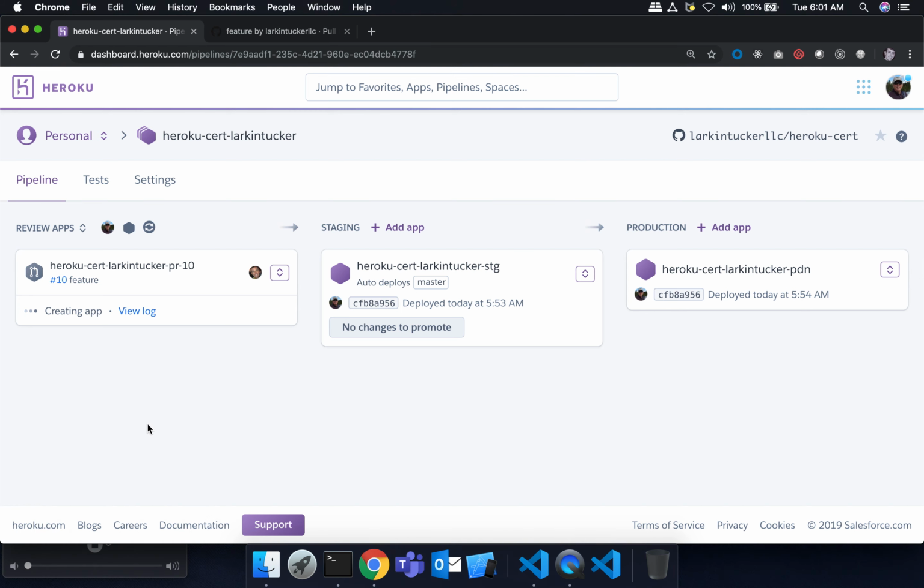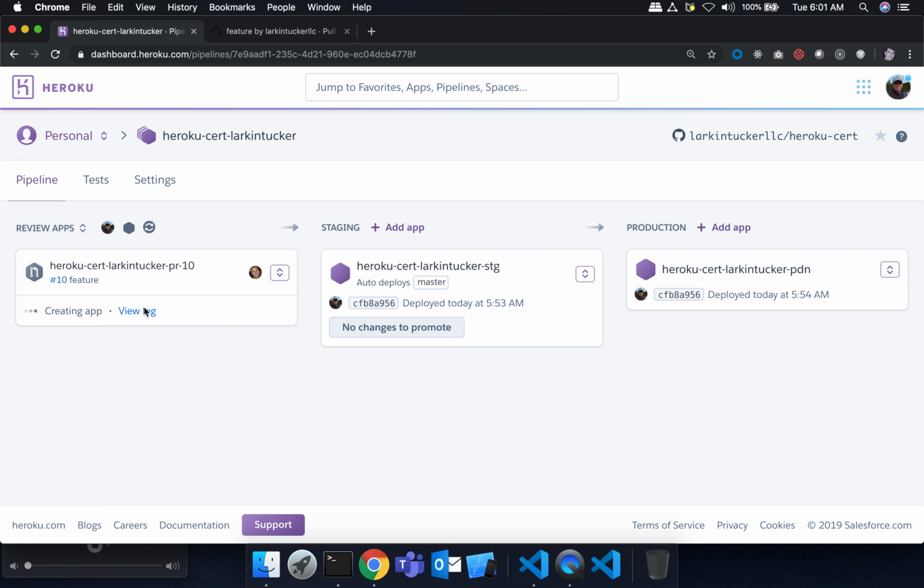So what actually happened, I had to go back and fix something. Before I created the feature branch, I neglected to pull down the latest version of master, which meant it didn't have the app.json file in my local copy of master. And then when I created my feature branch, it didn't have a copy of the app.json either.